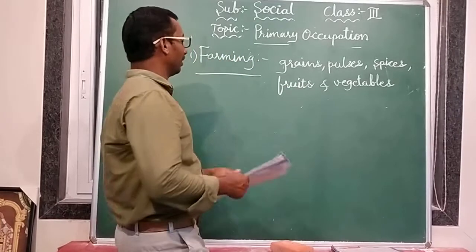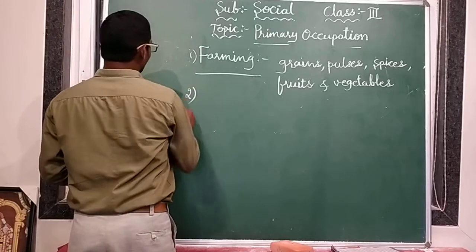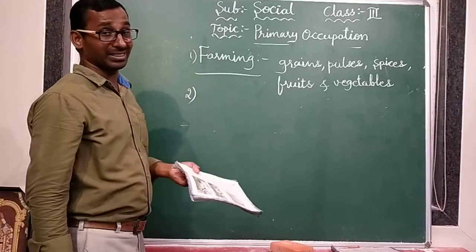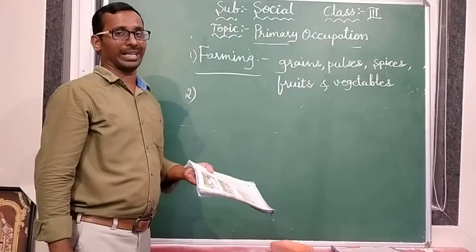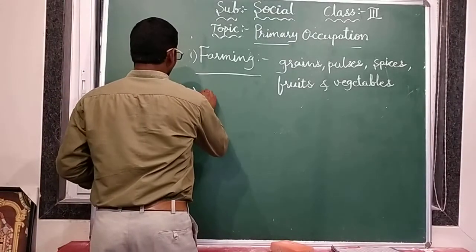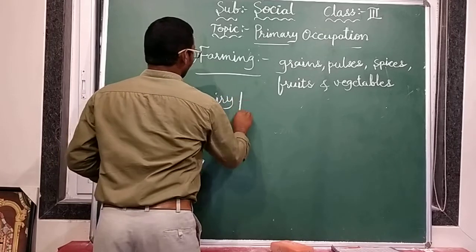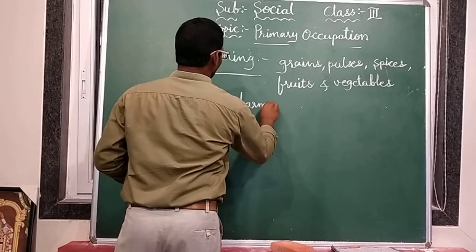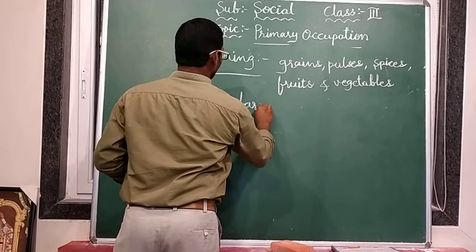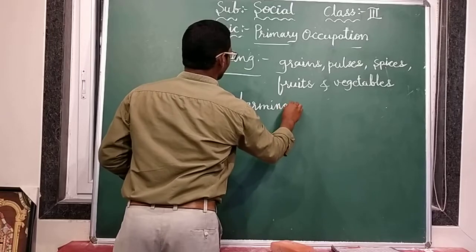And in that one, rearing animals are there. We are rearing animals. Rearing means we are growing animals. In that rearing animals, mainly dairy farming is there. In that dairy farming, what type of animals are we growing?